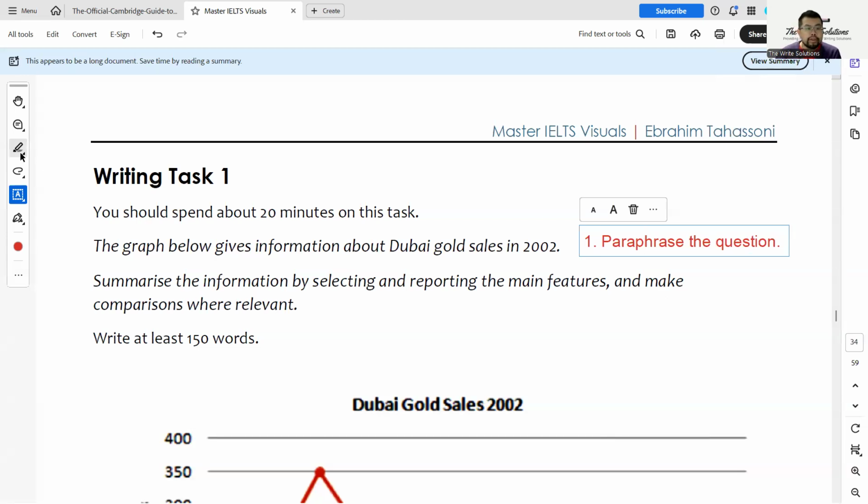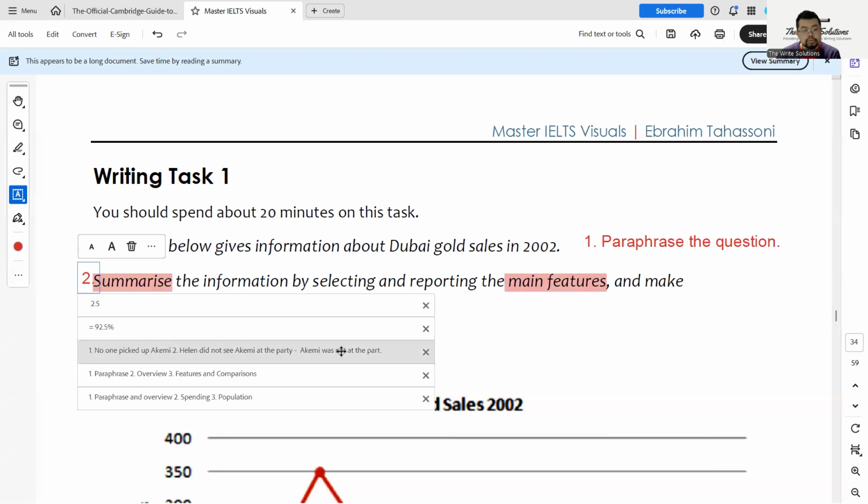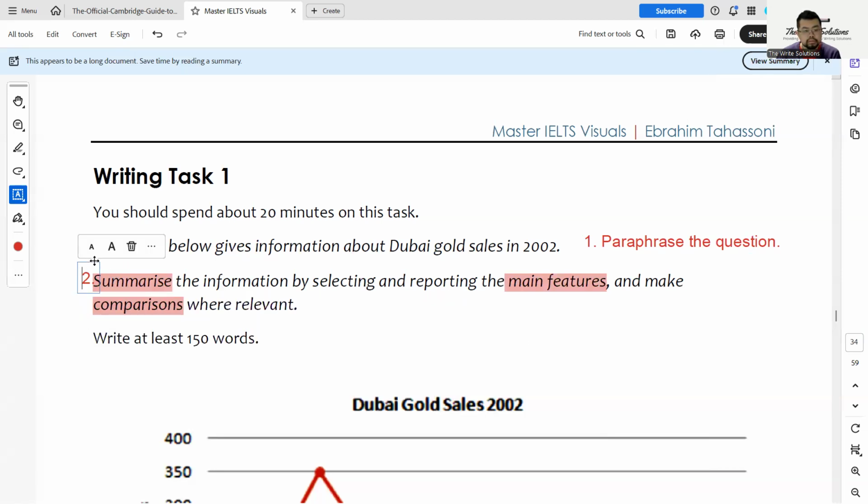Okay, what we see here are the things that we talked about already. Summarize. Okay, reporting the main features and comparisons. Okay, it's already here. As I said, paraphrase the question here. Overview and summarize are the same words. Features and comparisons, okay? So you can see here, it is here, here, and here. It's already given. Paraphrase the question, summarize, and report the main features, okay?